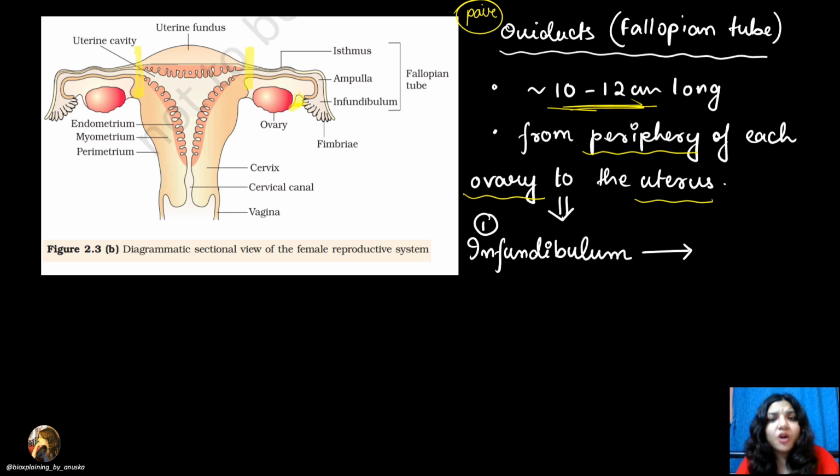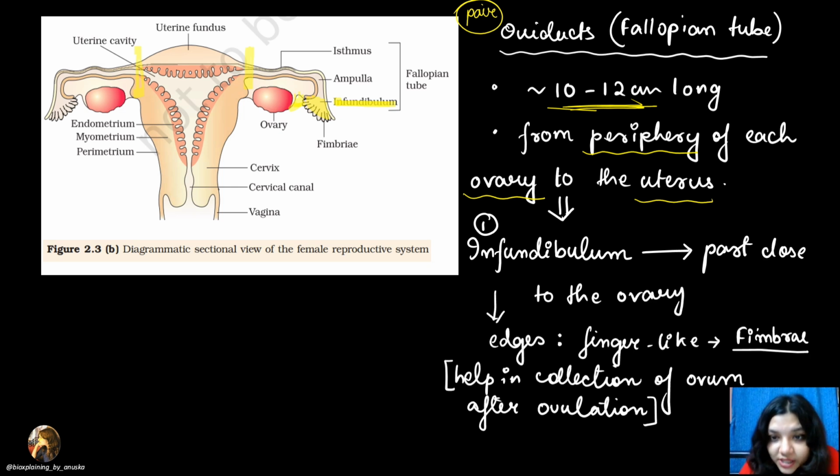Fine. There are different parts of the oviduct. The first part is the infundibulum. I hope you can make it out in the diagram. The first part is the infundibulum, this part, which is close to the ovary.